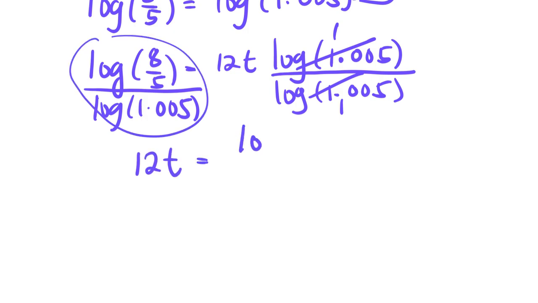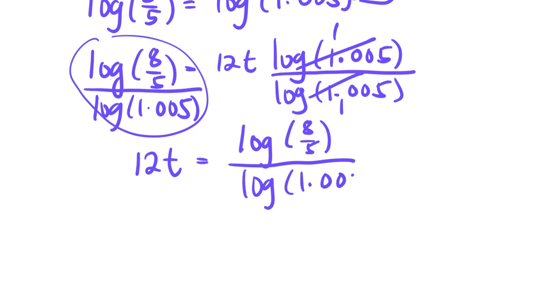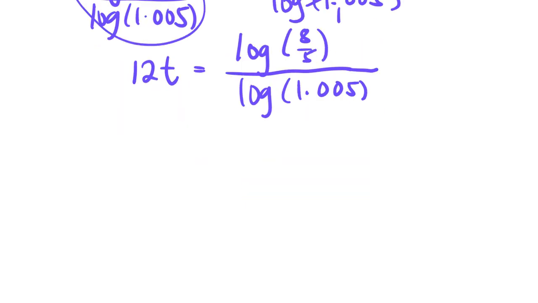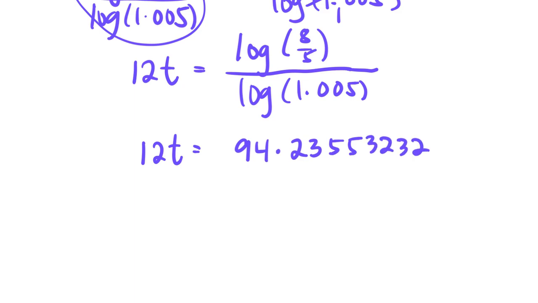So let's just write it down for clarity's sake. 8 over 5. Then we're going to divide that by the logarithm of 1.005. Now put this into your calculator. So therefore, once you compute that, it should give you around 94 point, I will just write the whole number, okay? 23,55,32.